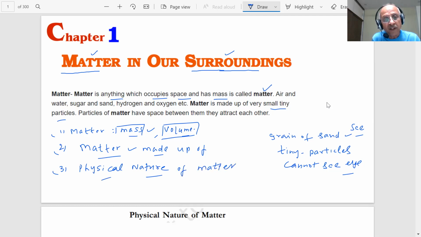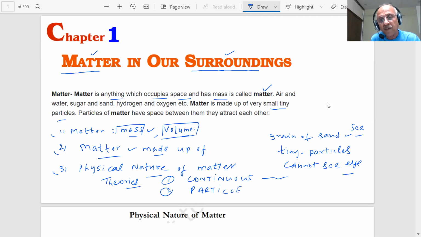What we are saying, actually there were two theories. One was continuous, that matter is something continuous as we observe with our eyes. Second is that matter is made up of particles, students. There are particles. What particles? Very, very small particles.